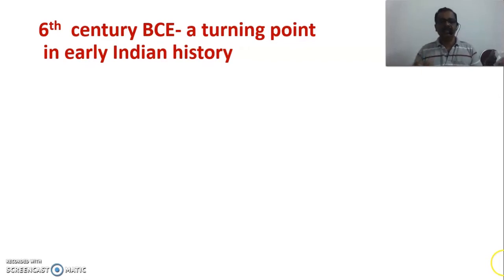Why is the 6th century BC taken as a turning point, or a beginning part of this chapter? The 6th century BC is very, very important in Indian history, not only in India, but all over the world. It is highly significant. But as far as the Indian context is concerned, why is 6th century BC a turning point? Because it can be asked in your examination, and many times it was asked also.